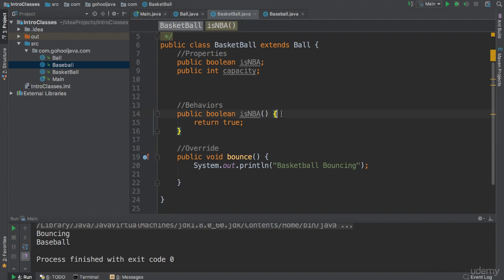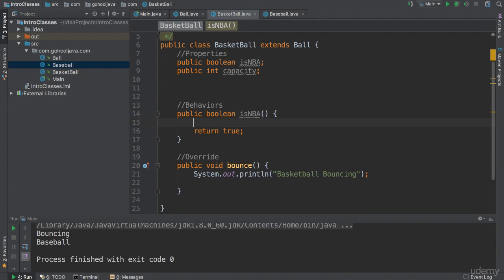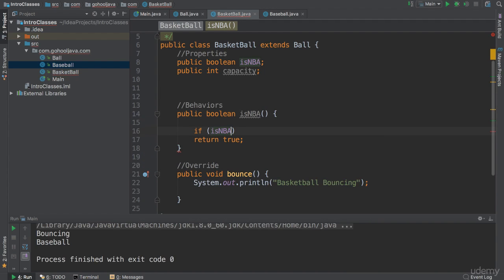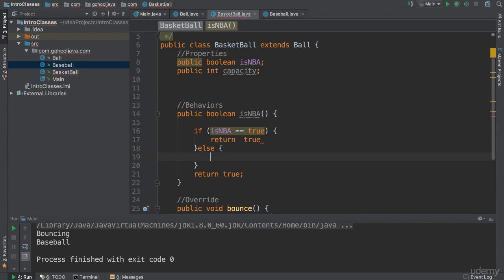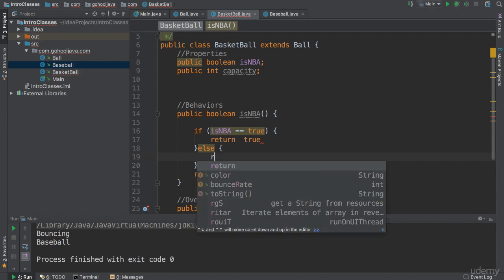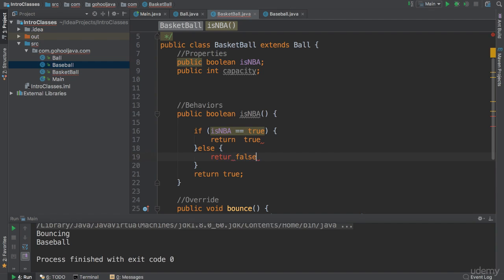And to make it a little bit more fun, in isNBA we can say if NBA is equal to true, return true, else return false, something like that.